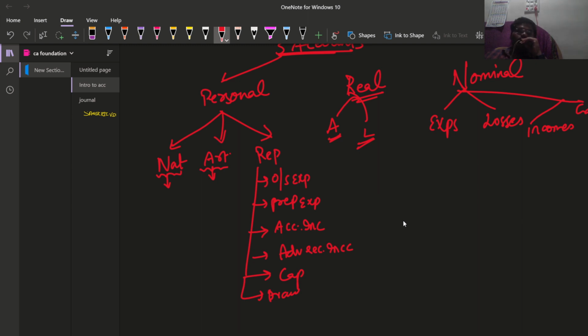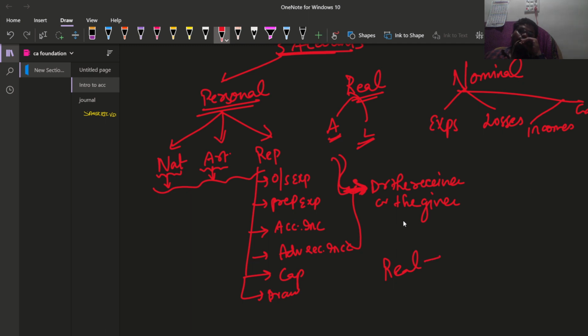Okay, what are the golden rules of accounting? For personal account, debit the receiver and credit the giver. For all these three types of personal accounts, this is the only golden rule. What is the real account rule?